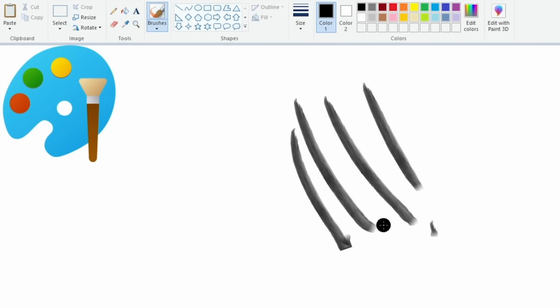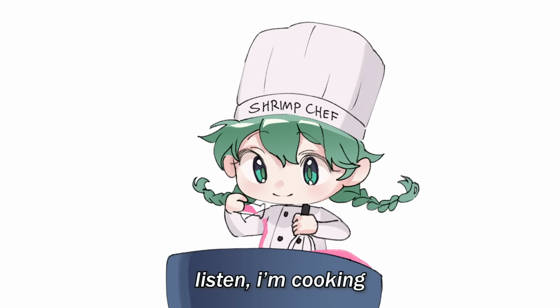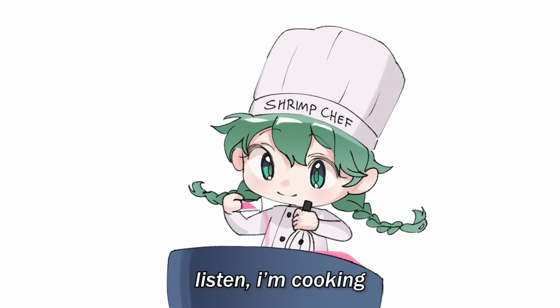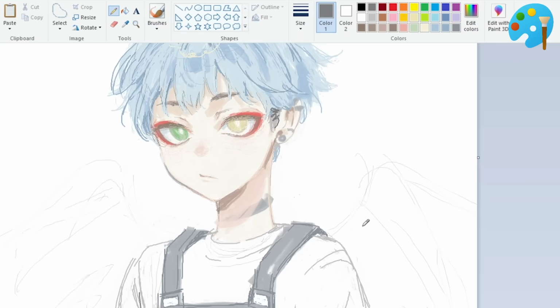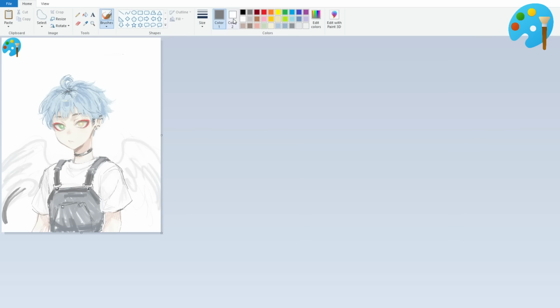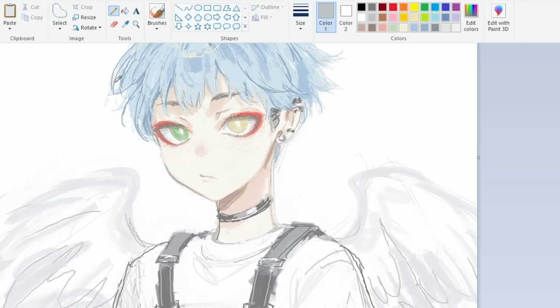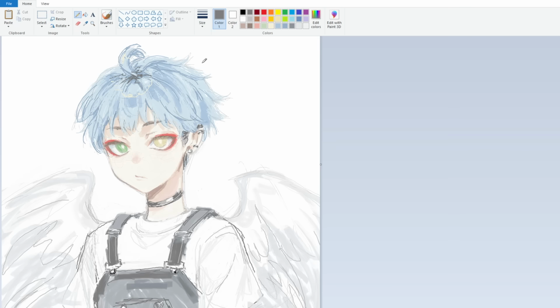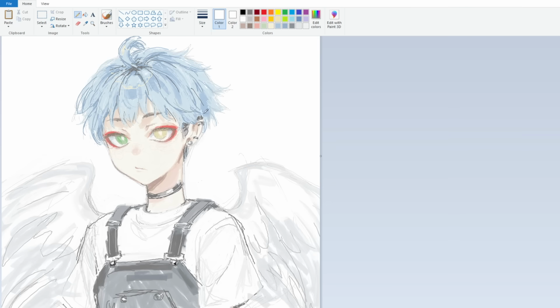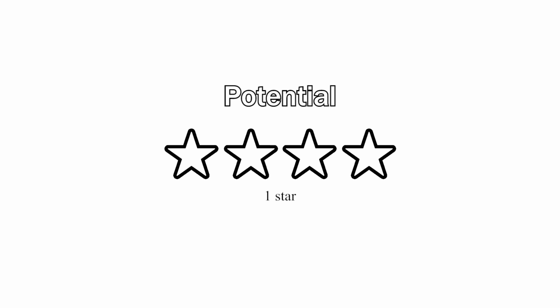Obviously, MS Paint is very old school and the brushes are nothing to write home about, but you know, sometimes the limitation gets you creative with your art. No, yeah, it's a solid 1 out of 4. The interface is simple and it's really easy to use, if not inconveniently easy sometimes. You have to use a pretty old school color selector, no layers, but really smooth. So 2 out of 4 points. I mean, when it comes to potential, I think you can make good art with very little or basic tools, but sometimes tools help with the speed or unique styles, and there's nothing unique to MS Paint that you can't do in other apps, so 1 out of 4.